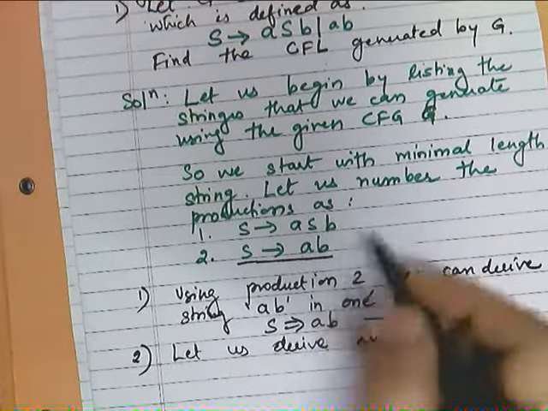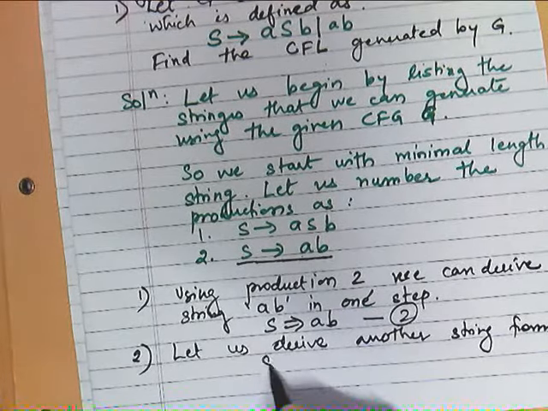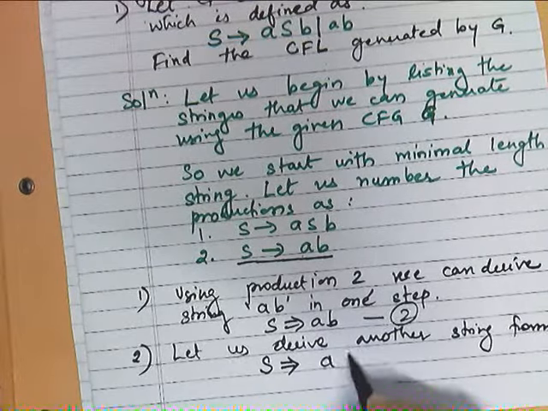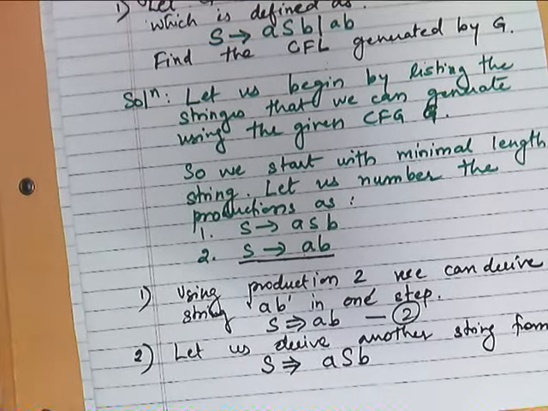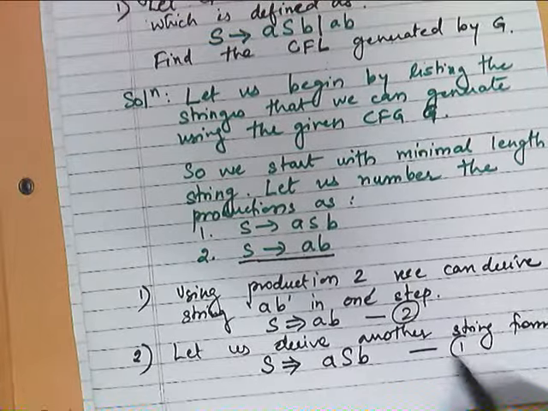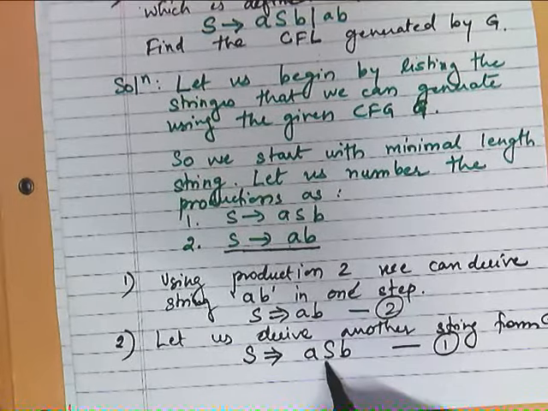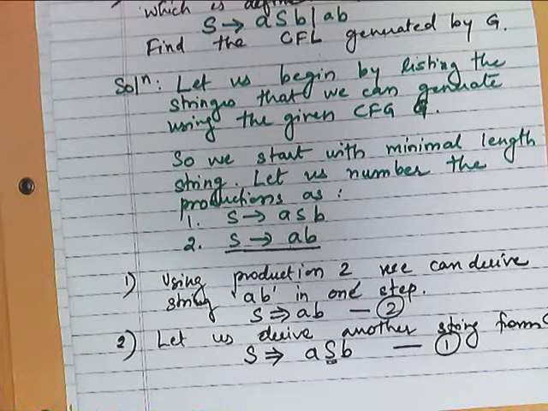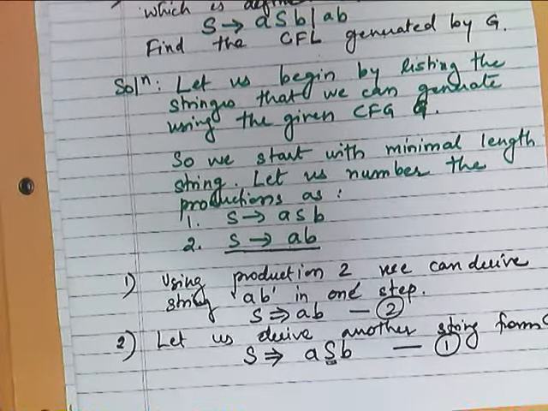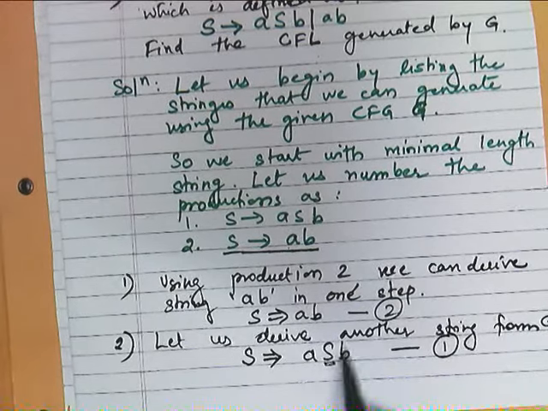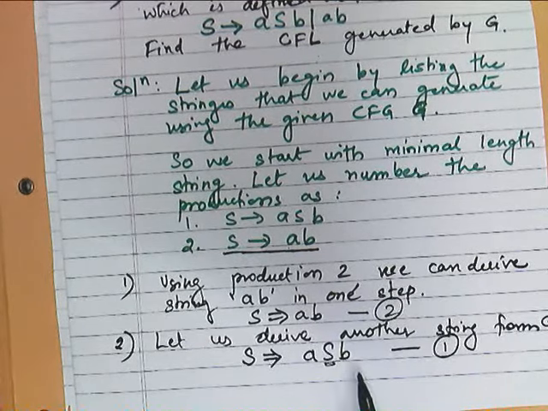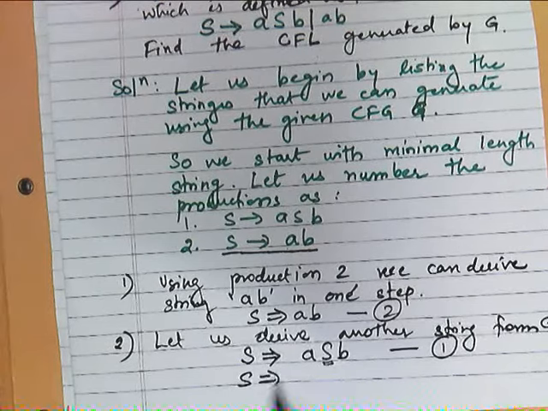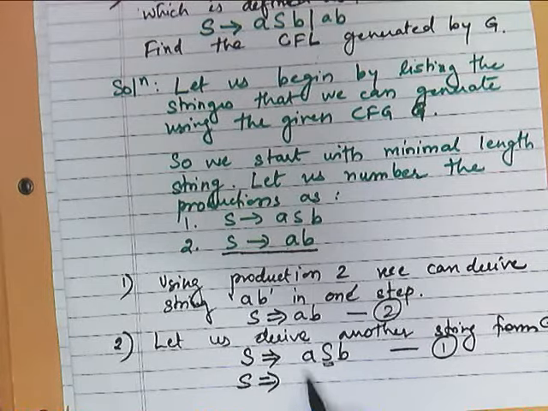We will use first rule. So we will have S produces ASB, right? Using rule 1. Now as we have already seen how to derive, either we can use leftmost derivation or rightmost derivation. Suppose we are using it here; since there is a single symbol, it will be the same, rightmost or leftmost.